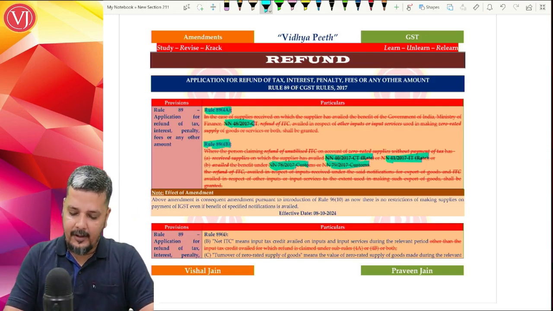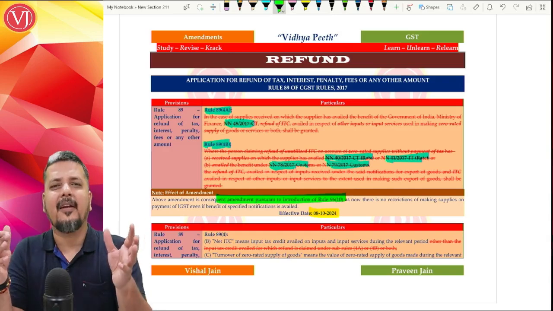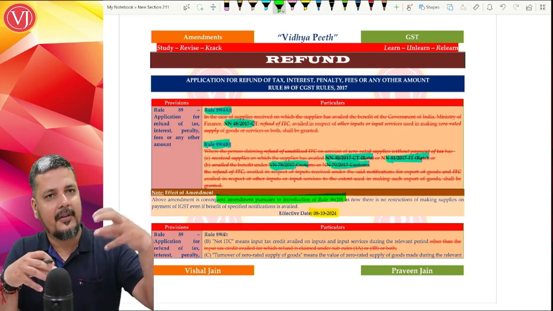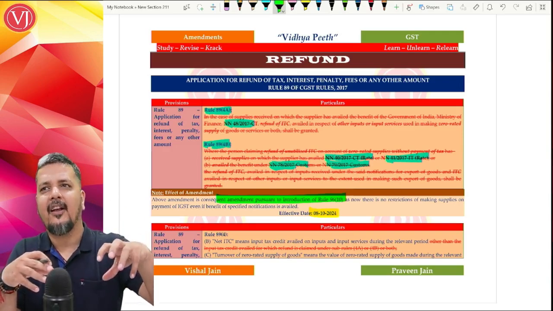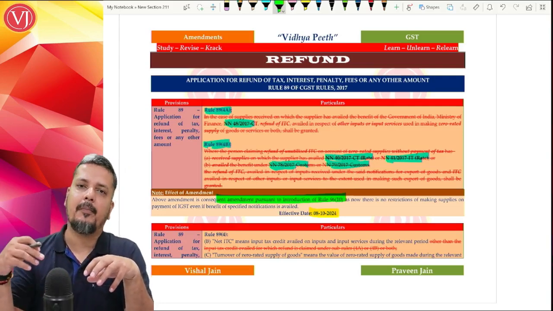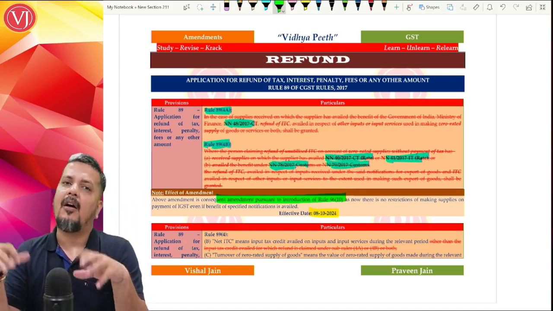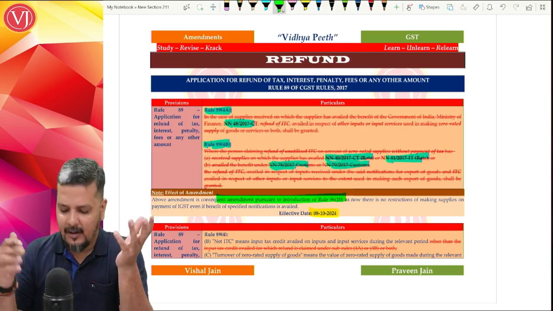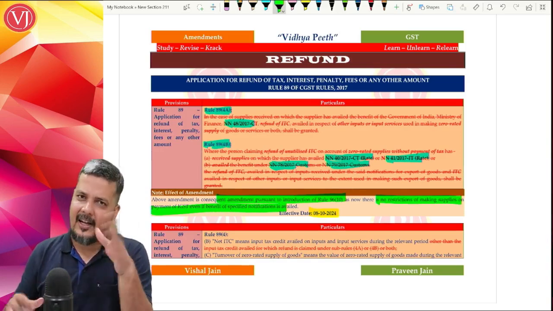So that one-to-one refund concept is entirely removed with the same effect, 8th of October 2024, because there is an amendment in 96(10). Now they tell that let it be. Let this particular exporter who has purchased his inputs at no tax or very less tax, why is he not allowed to take the benefit of other credit? So he can export now on payment of IGST basis and take the full refund of that IGST. Or if he is wishing to export under LUT or bond, let there be not one-to-one linkage refund, let there be common refund.